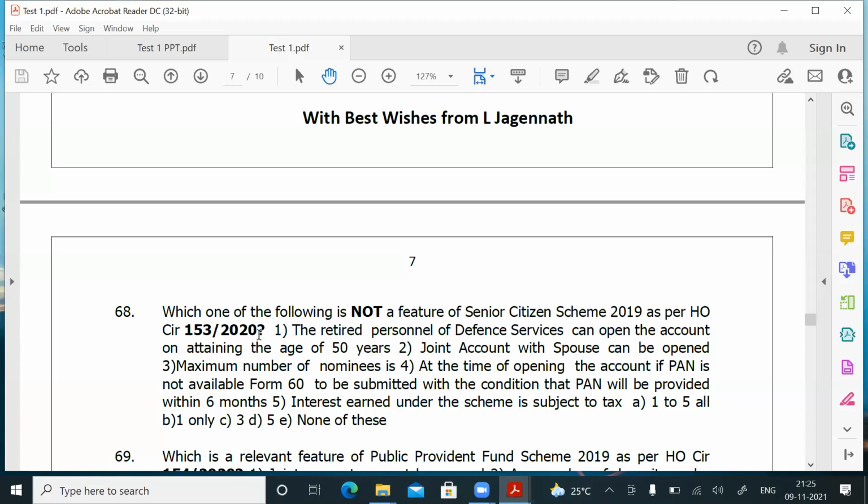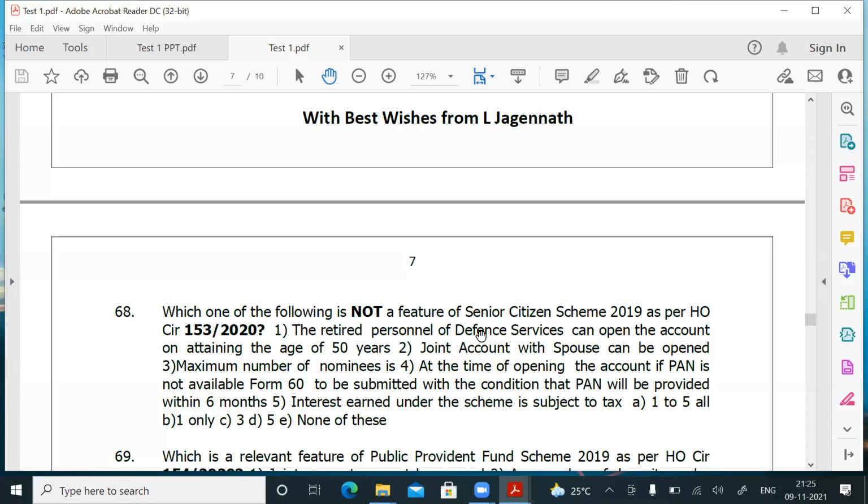You are supposed to go through Circular 153/2020 to answer many questions on the Senior Citizen Savings Scheme. One sample question I have given: the retired personnel of defense services can open the account on attaining the age of 50 years. Normally for the Senior Citizen Savings Scheme, you should attain the age of 60 years.